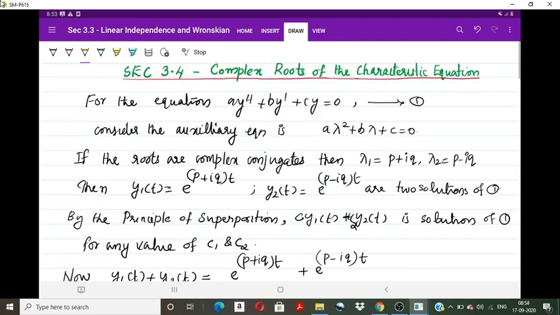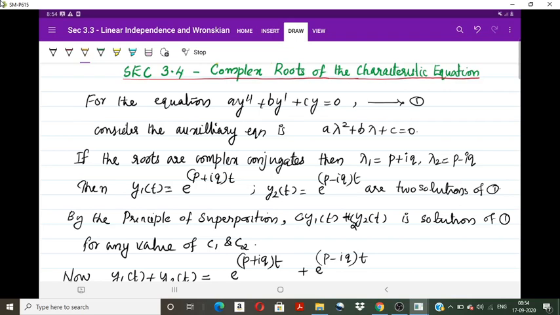Now we discuss section 3.4, that is complex roots of the characteristic equation. We have already discussed the solution of homogeneous equations with constant coefficients, and stated the nature of roots, and discussed in detail when the two roots are real and distinct.